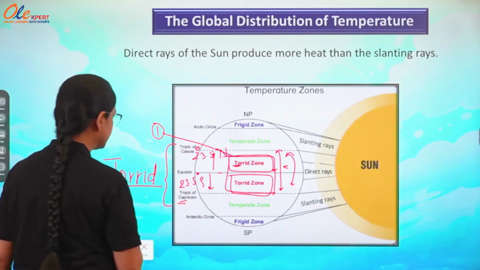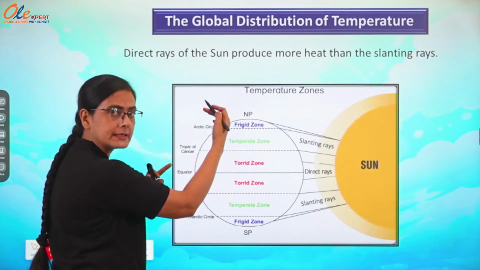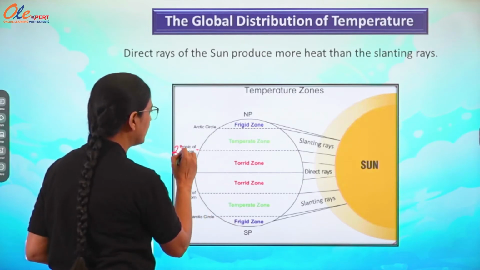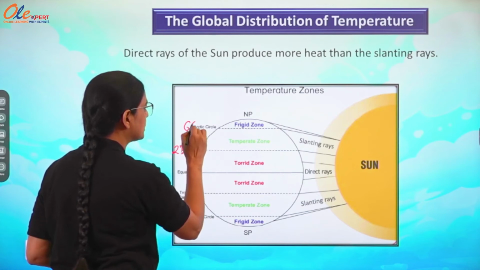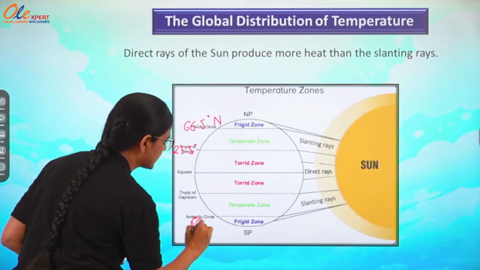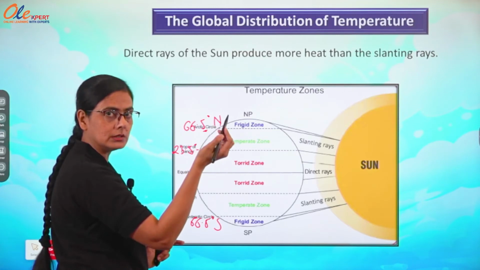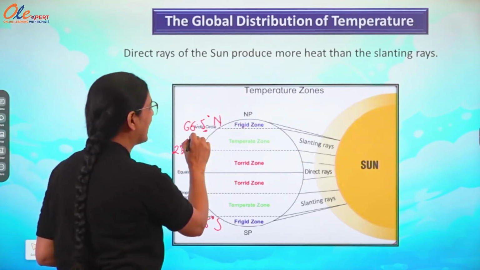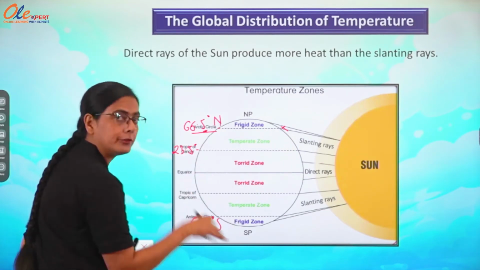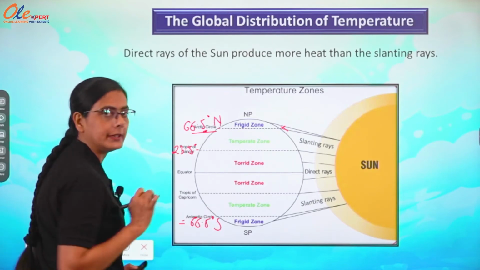The second one is temperate zone, above Tropic of Cancer and Tropic of Capricorn, from 23.5 degree to 66.5 degree north, and the same will be here 66.5 degree south. In the north away from the equator it will be Arctic Circle, and you can see here, and in the south away from the equator it is Antarctic Circle, 66.5 degree south.